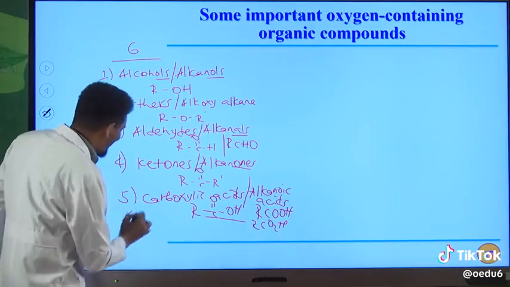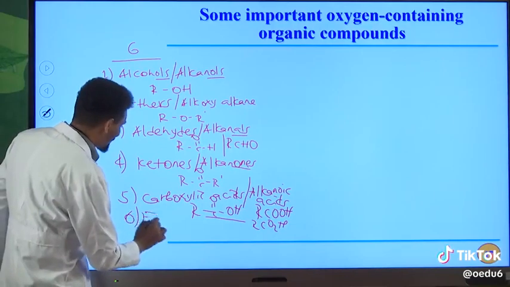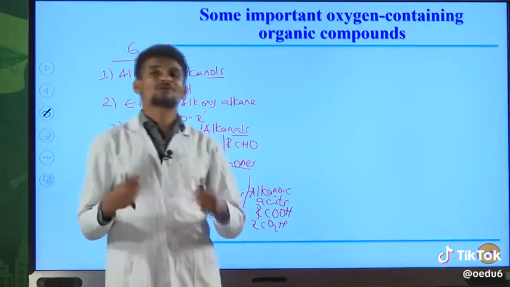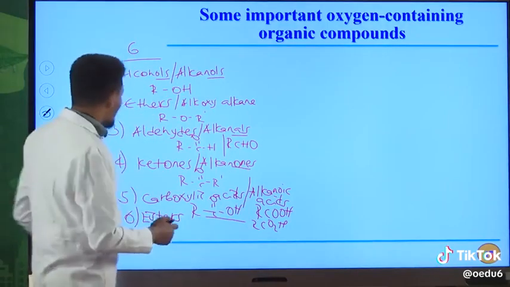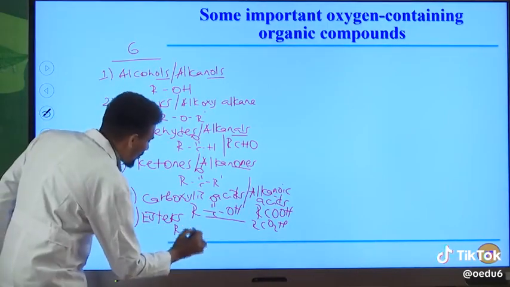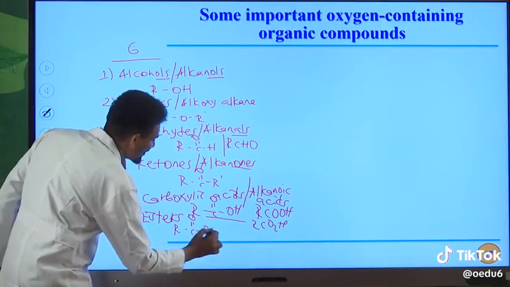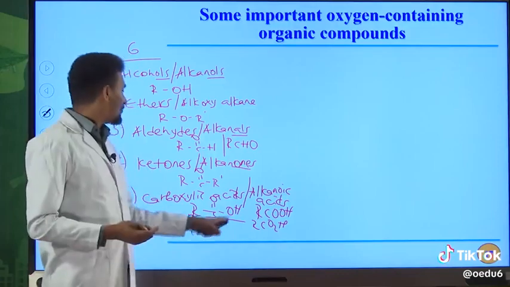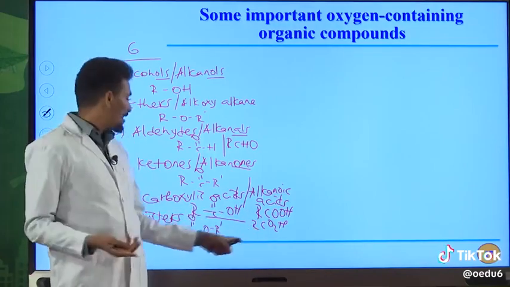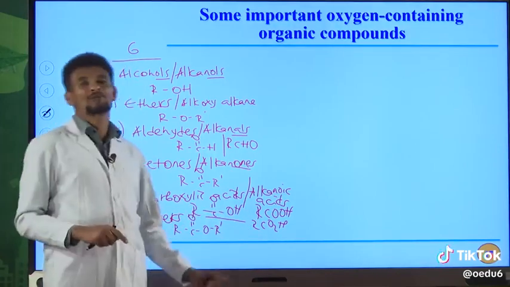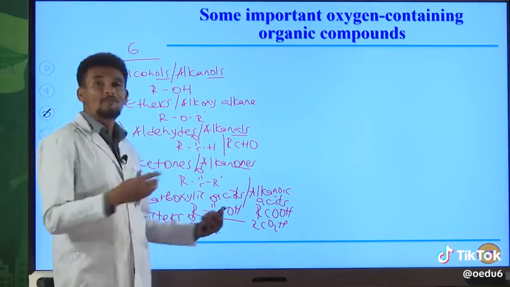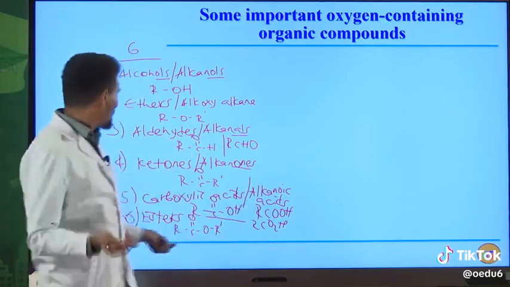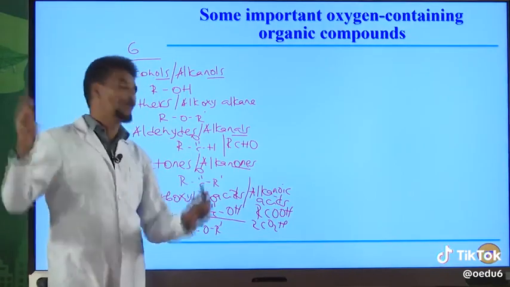The sixth one is esters. Esters are also oxygen-containing compounds of hydrocarbons. And the general formula for ester is almost similar with that of carboxylic acid, but here we have R prime, but there it is hydrogen. Therefore, R prime can never be hydrogen atom. But R may be hydrogen atom or alkyl group or aryl group, or you can also say phenyl group, okay.